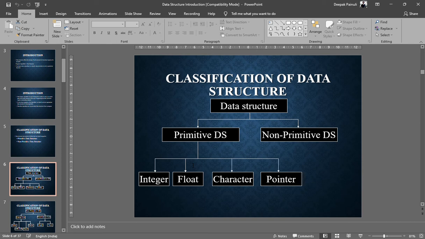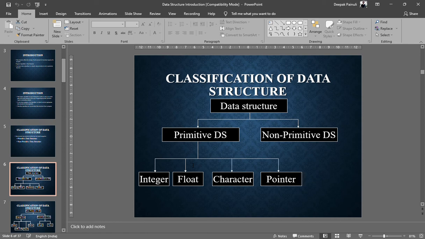To handle these different data types, the programming platform developer has already provided some basic primitive data structures: for integer type of values you use integer, for float type of values you use float, for storing character type of input you use character, and for storing pointers or addresses you need to use a special type of data structure provided by the platform.